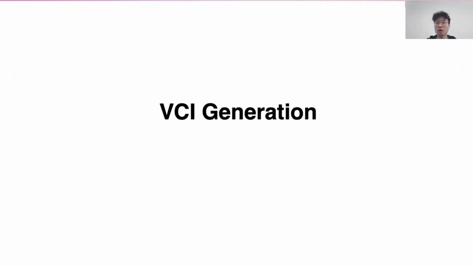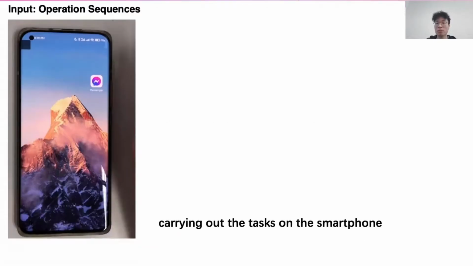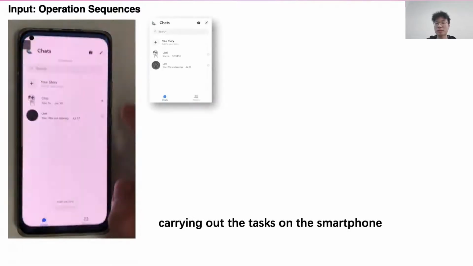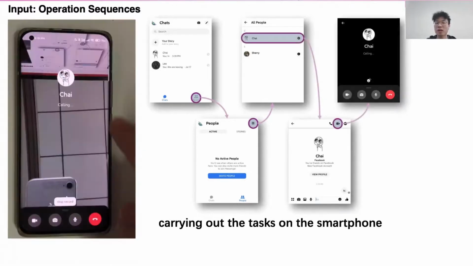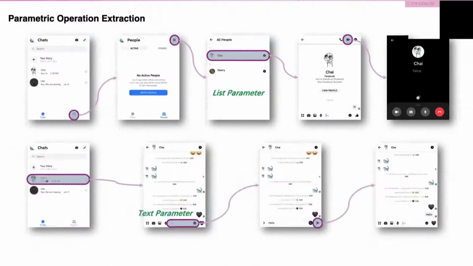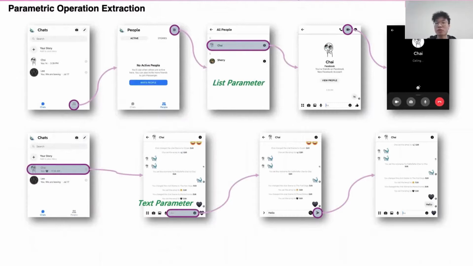First, we will introduce how the designer generates a VCI with our approach. The only input for the generation is the operation sequences. We provide a tool with which the VCI designer can collect the operation sequences by manually carrying out the tasks on the smartphone. The collected data will be uploaded to our server automatically. Our approach calculates semantic metadata for each operation sequence. It first identifies parametric operations from the sequence. We classify the parameters into two categories, list parameter and text parameter, and propose an algorithm to identify and classify them.